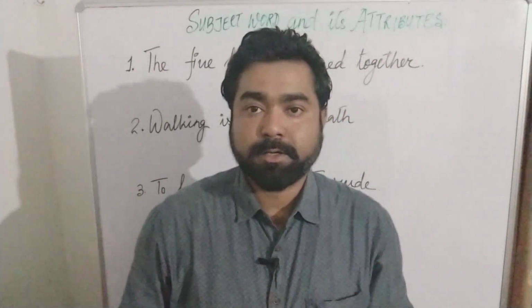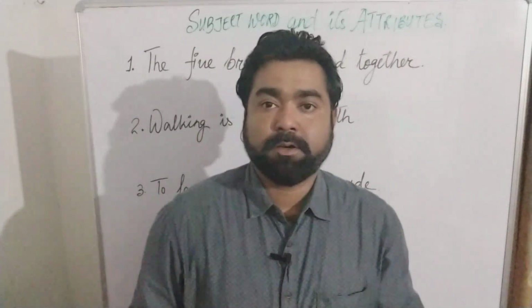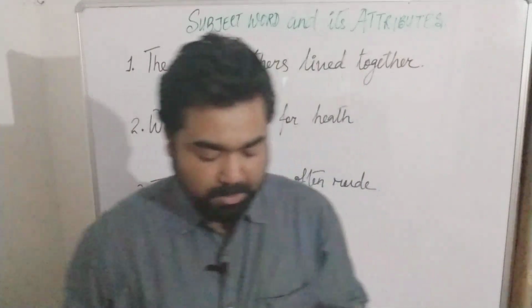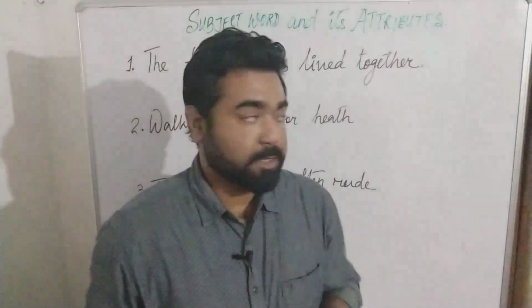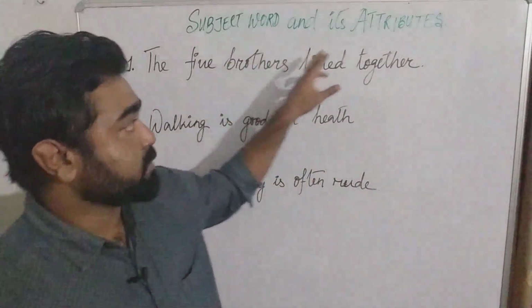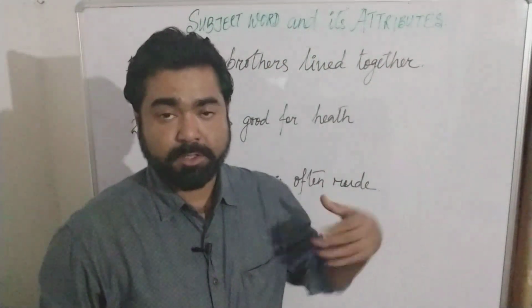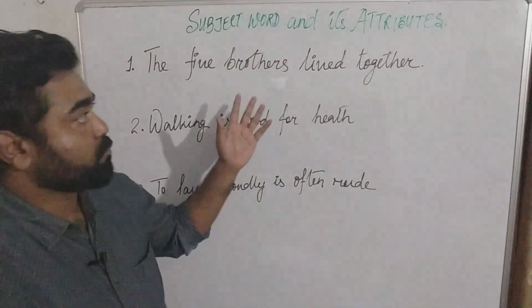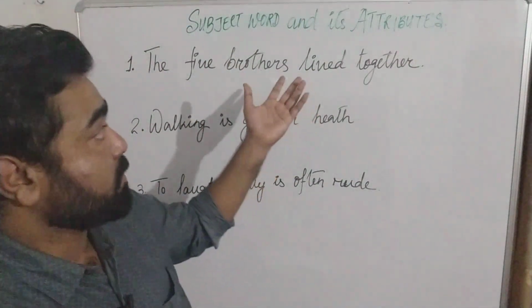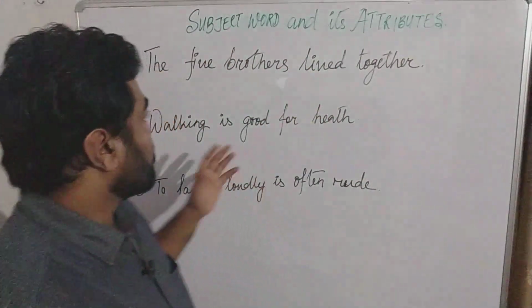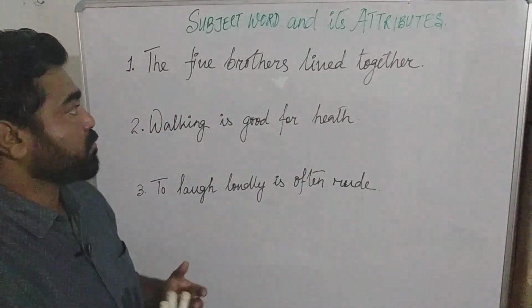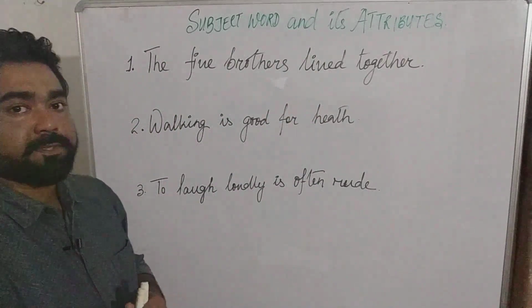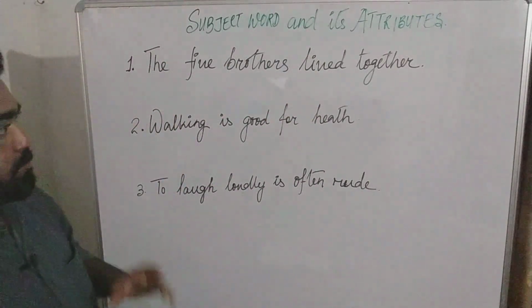Today we start the second part of the video for the chapter sentence analysis. Today we are going to study the topic subject word and its attributes, just from where we left off in the last video. So what is the subject word and what are its attributes? So far we have identified how we are going to divide a sentence into the subject and the predicate. All of us are comfortable in dividing a sentence into subject and predicate.